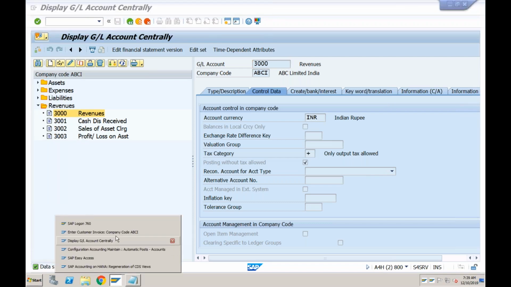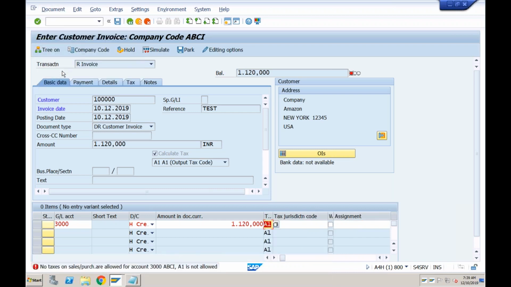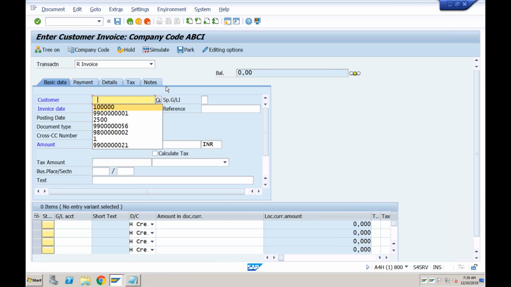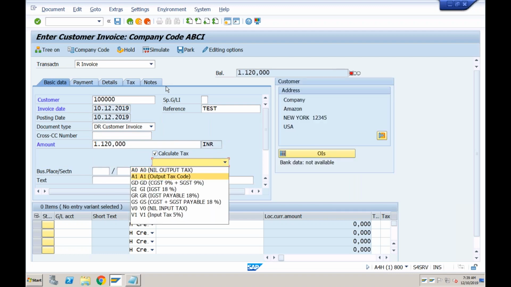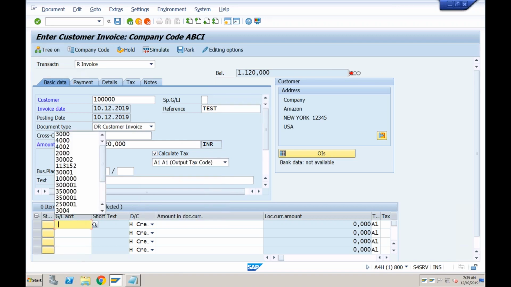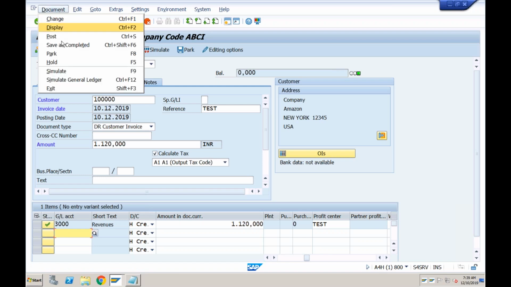Okay, now if you go back and try to post this, so document, simulate, it is still showing the same error. Let's go back and come again. So FB70, this customer, this invoice date, amount, calculate, and A1. This GL account, star, and profit center. Okay, now let's go to the document and do the simulation.